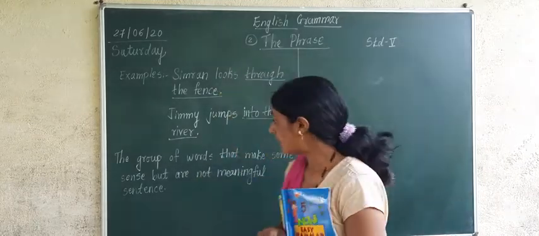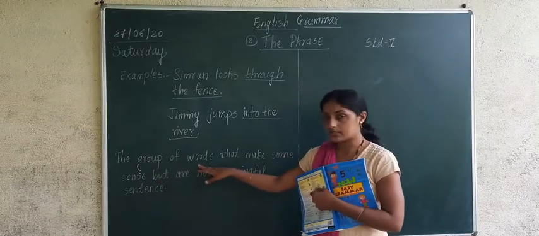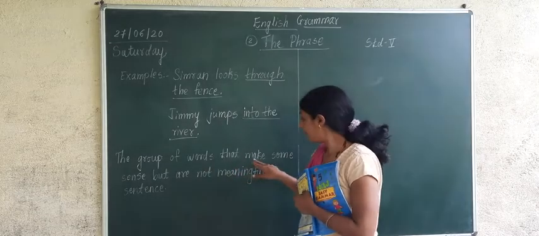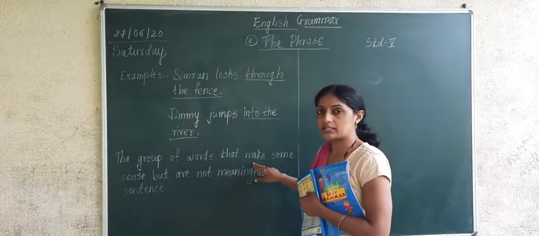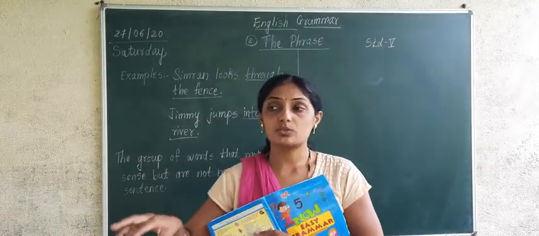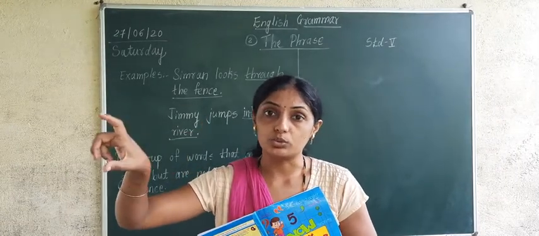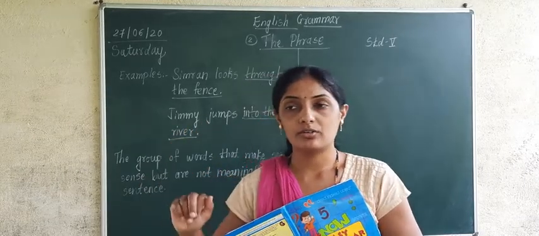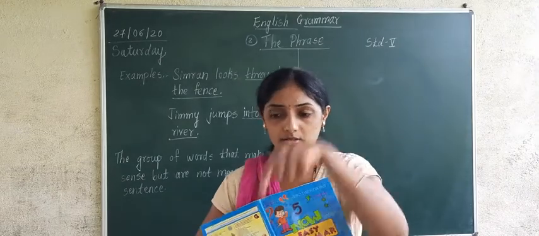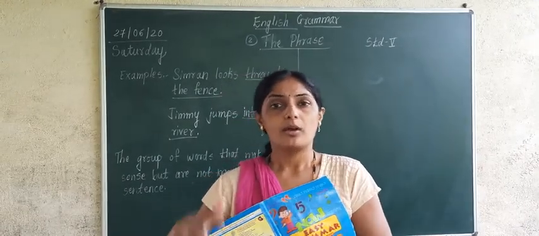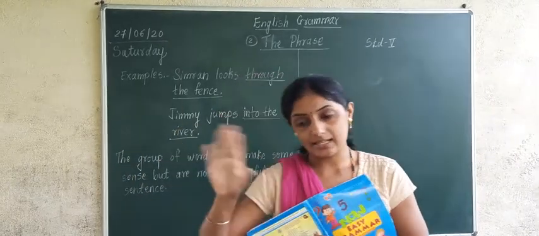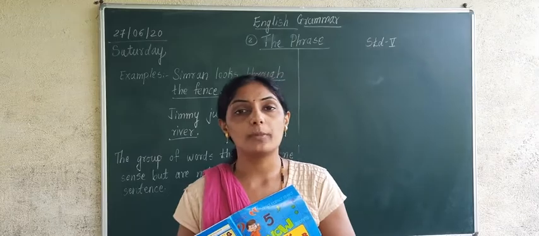Okay, so your definition is given. The group of words that make some sense. Through the fence means what? Into the river means what? Inside the water. Inside the water what? Through the fence means what? The sentences are not completed, so they do not make any meaning.